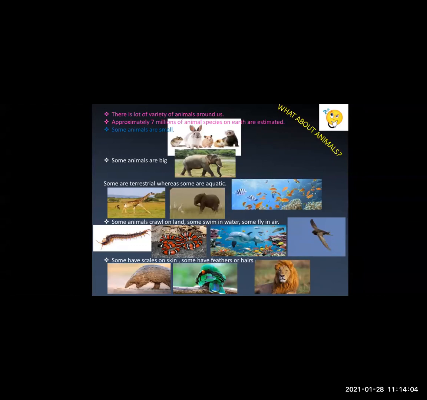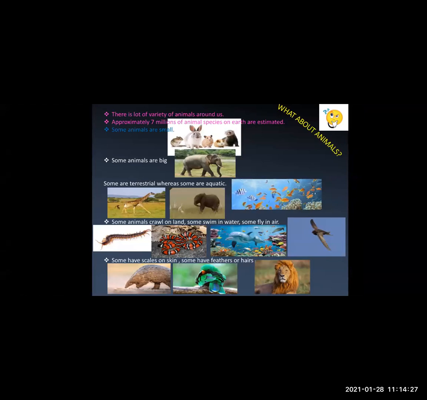See the first one, some animals are small. Second one, some animals are big. If you see these two classifications, this is on the basis of their sizes, isn't it? Some animals are small, some animals are big. I don't have to give examples. You can see very well in the pictures. Small and big animals, you can identify them.